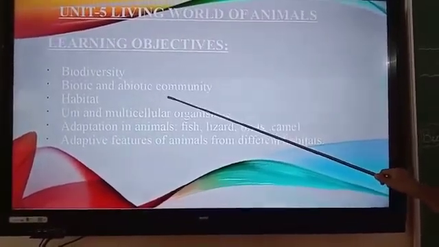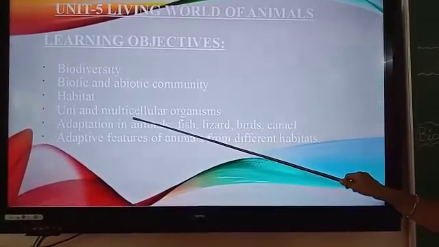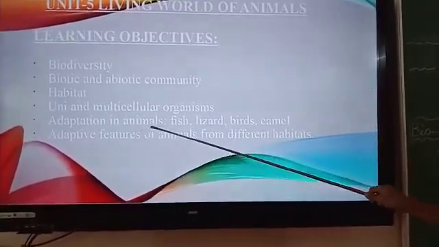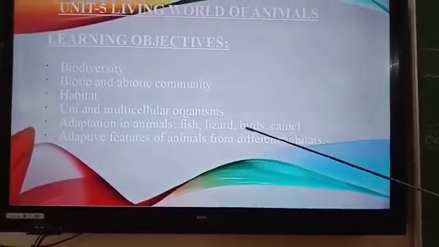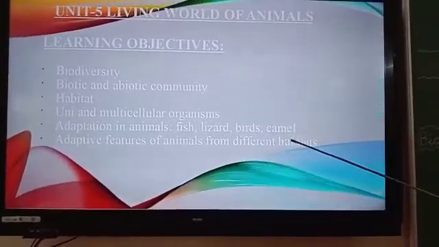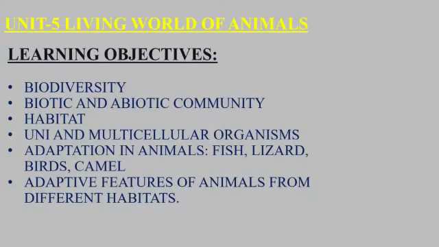Biodiversity, biotic and abiotic community, habitat, unicellular organisms and multicellular organisms, adaptation in animals like fish, lizard, birds, camel, adaptive features of animals from different habitats. These all we learned, isn't it children? Yes. Now we are going to recap these all one by one.